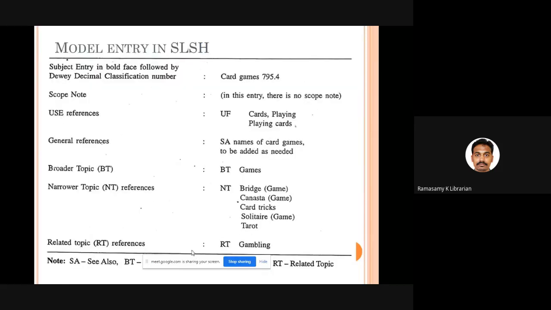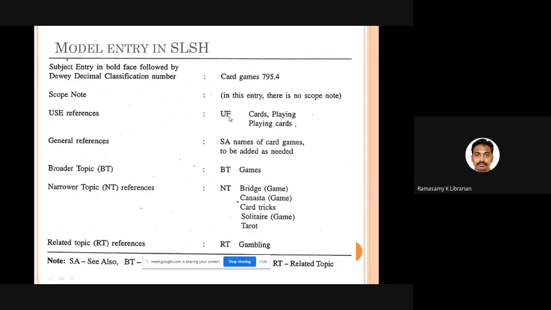Here you can see on the screen, I have given an example of a particular entry available for the term card games in Sears List of Subject Headings. This is how it looks. What is the name of the word? Card games. Okay. What is the classification number in DDC? 795.4. What is the scope note? There is no scope note for this particular term. Okay.